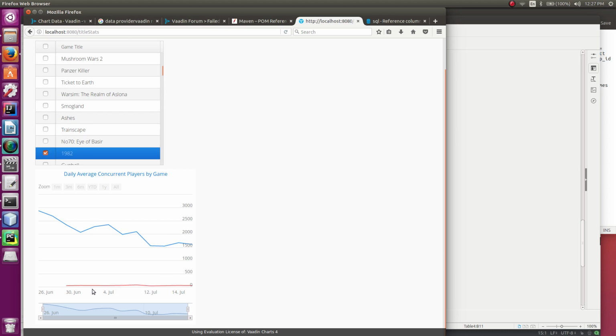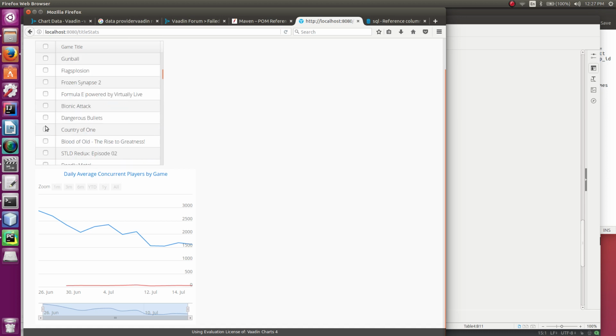And the x-axis, I should have said this before, if it wasn't clear, is time ranging from 26 June to 15 July, which is just when my data exists. So that's how Vaadin does that. And the y-axis is the player count. And yeah, I could probably pretty up this graph a bit so that it's more clear.